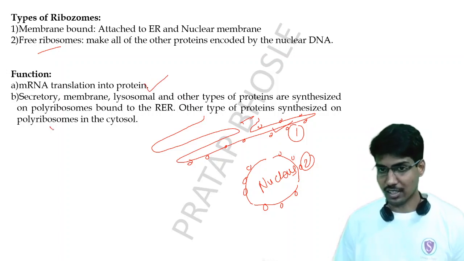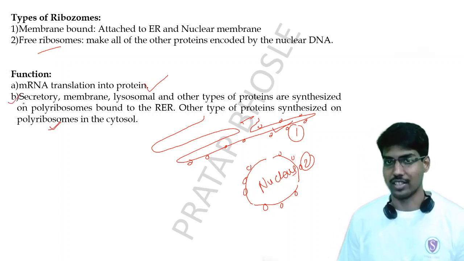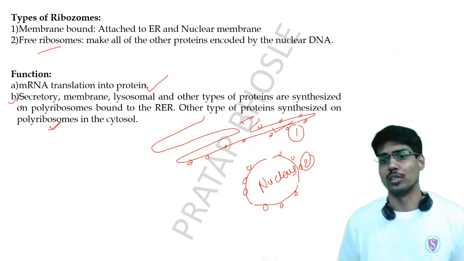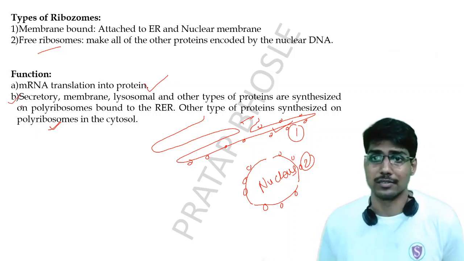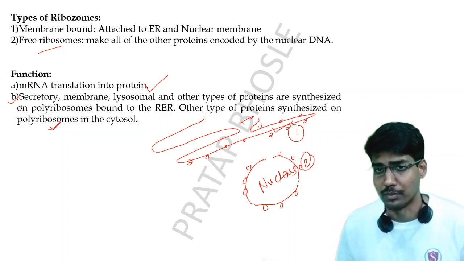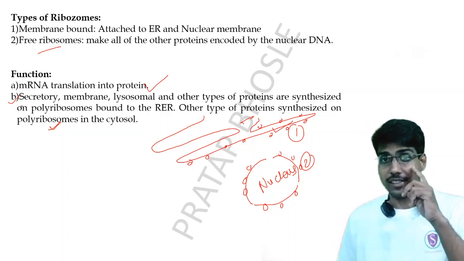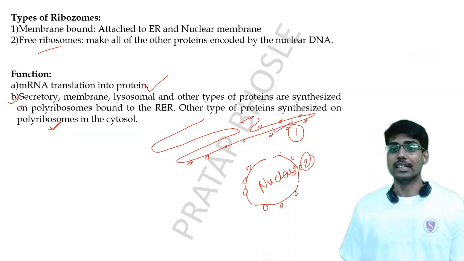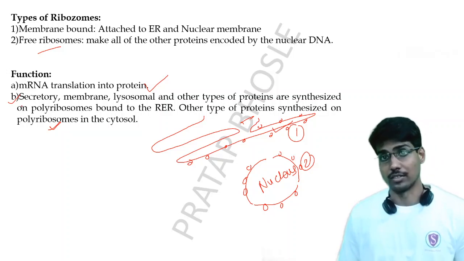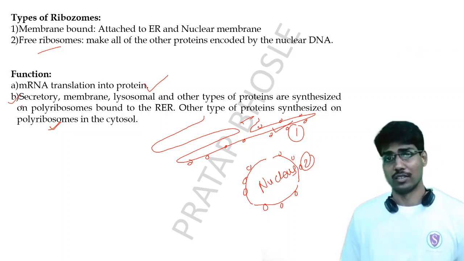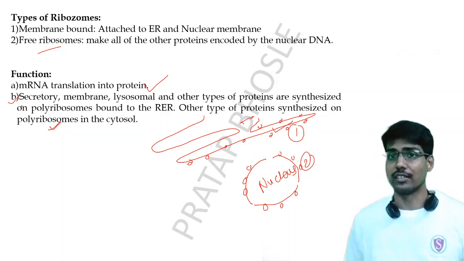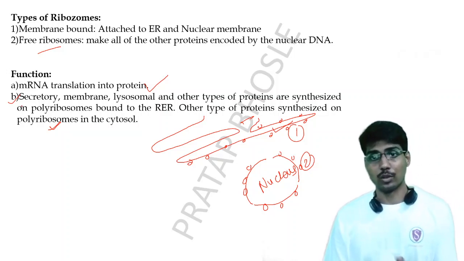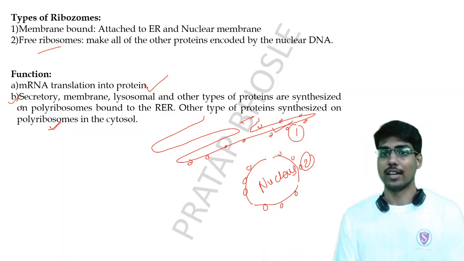The next is, if you know all the vesicles, like the lysosomal, the secretory vesicles, and other types like peroxisomes, they basically originate from the Golgi and endoplasmic reticulum, right? So the contents of these vesicles are decided by the Golgi apparatus. Whatever the contents are will be in these vesicles. They are nothing but the materials which go across the Golgi apparatus. So that is also another function.